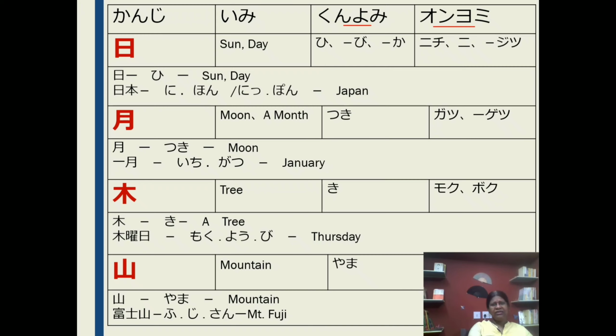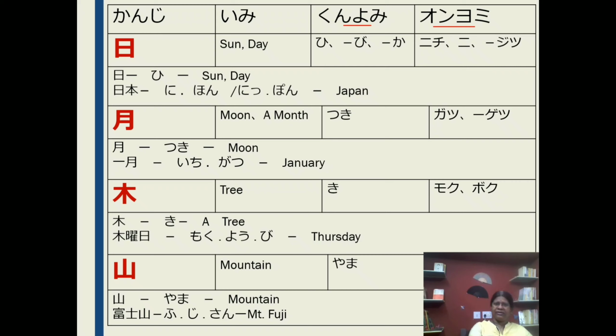The next kanji means moon or a month. This kanji is used for moon and for month. Kunyomi: tsuki, onyomi: gatsu or getsu. Tsuki, moon. Ichigatsu, January. Next kanji means tree. Kunyomi: ki, onyomi: moku or boku.